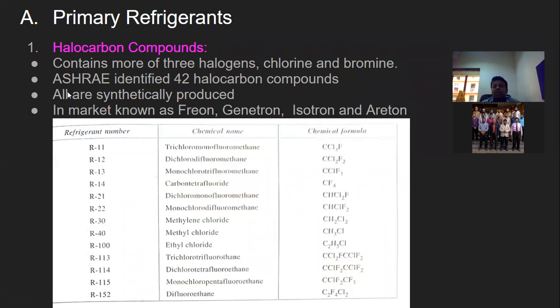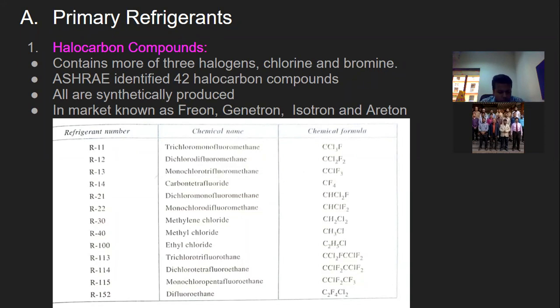Based on ASHRAE, 42 halocarbon compounds have been identified. ASHRAE is the American Society for Heating, Refrigeration and Air Conditioning Engineers.